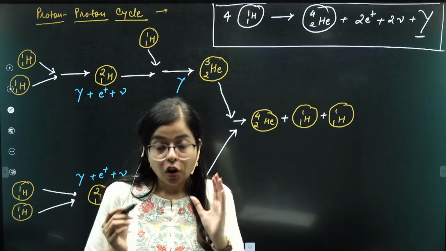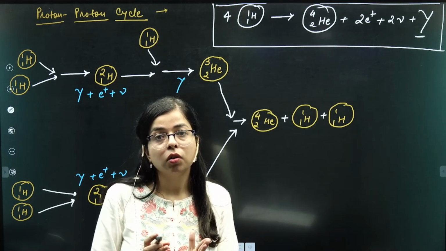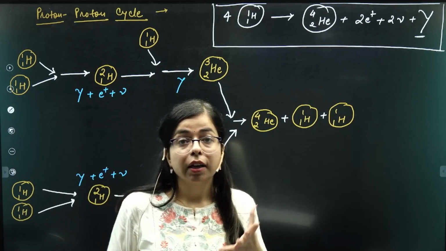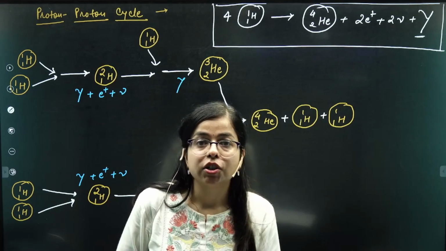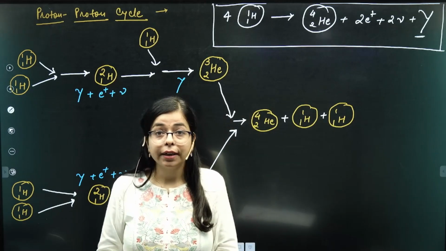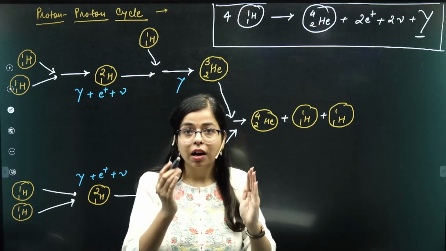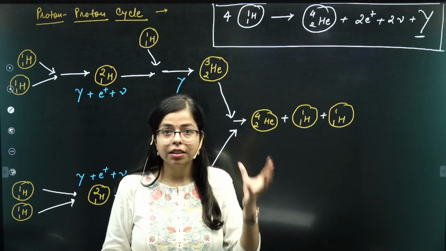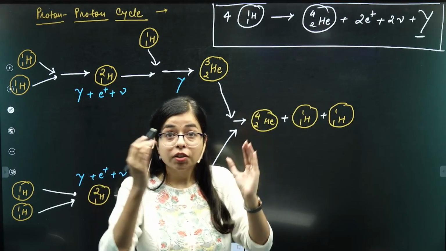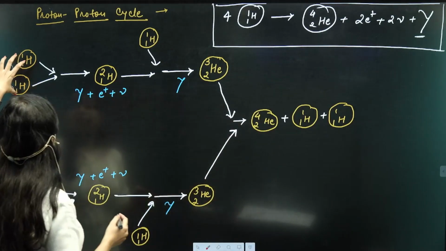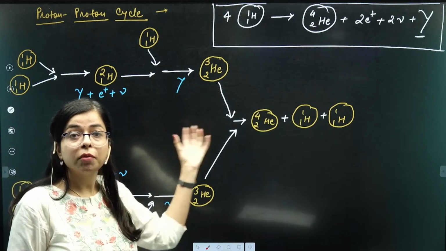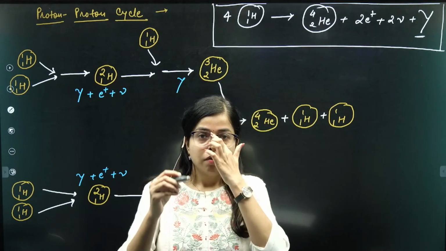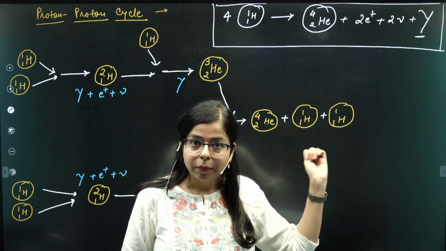In order to overcome this Coulomb barrier, there should be enormous pressure and temperature, which is present at the core of stars. Owing to their large mass, these stars have a large gravitational field, and the subsequent enormous pressure fuses two protons together to form deuterium, and in subsequent processes helium. So this process is happening in any dwarf star.